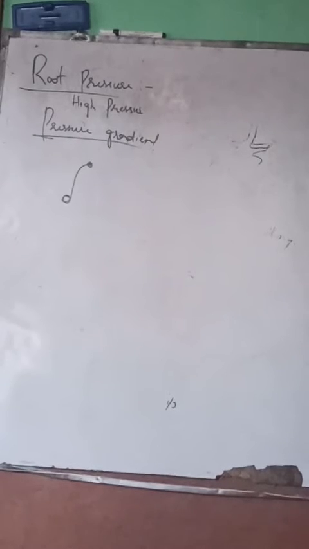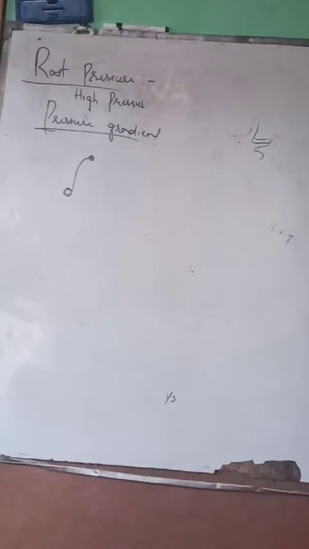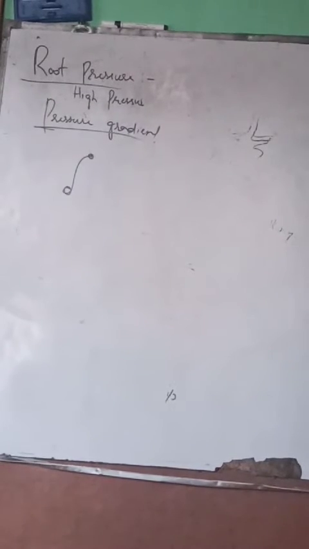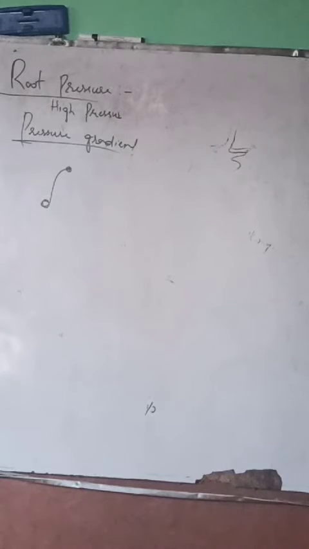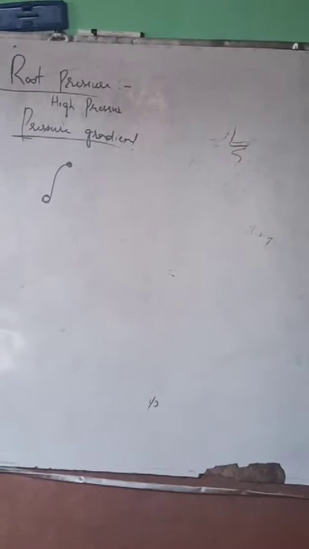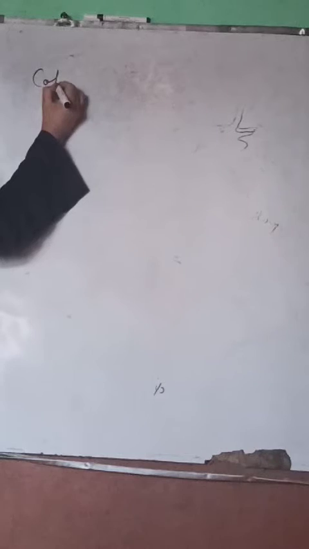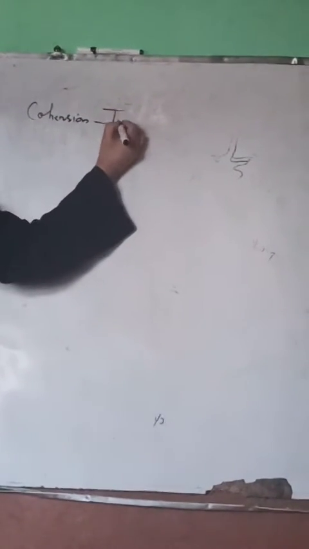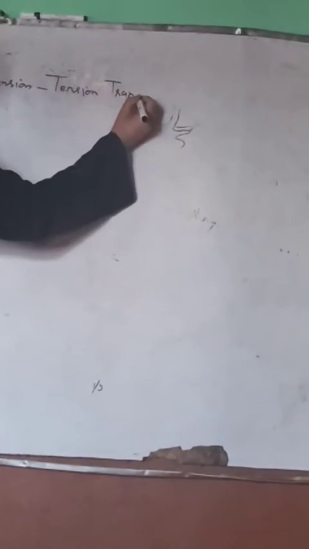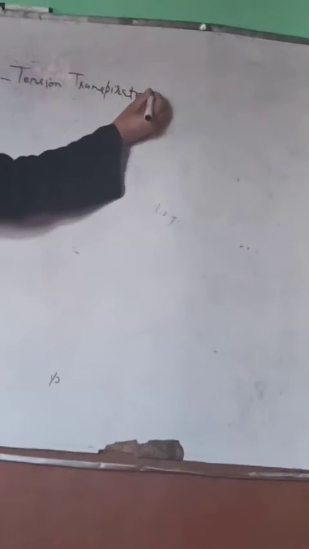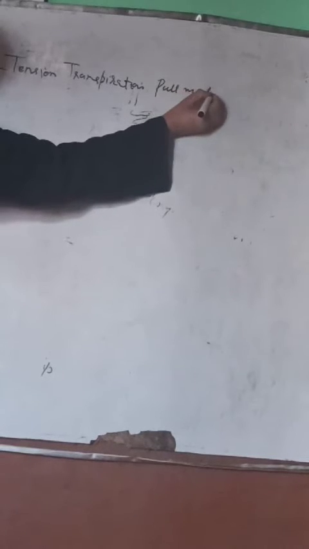So when roots pull water towards their cell, when leaves pull water forcibly, it is called cohesion tension, or the transpiration pull model.